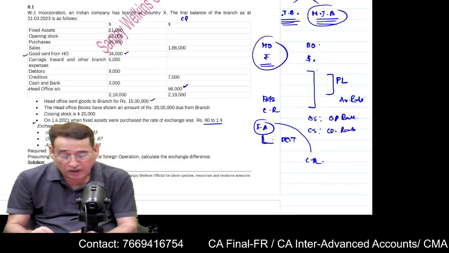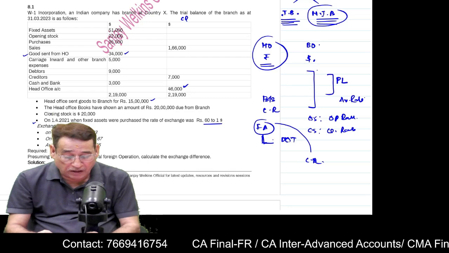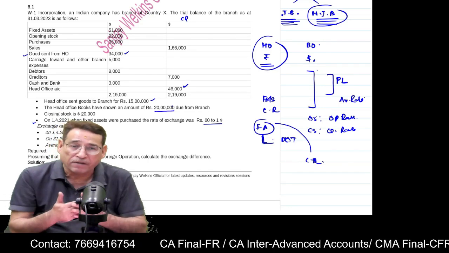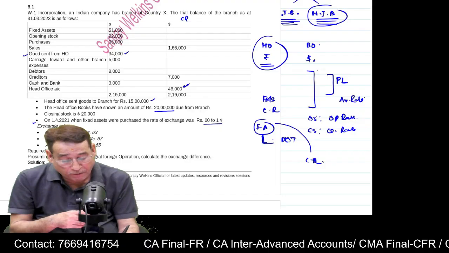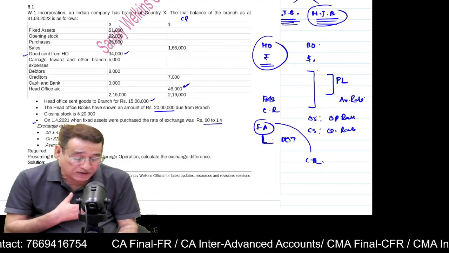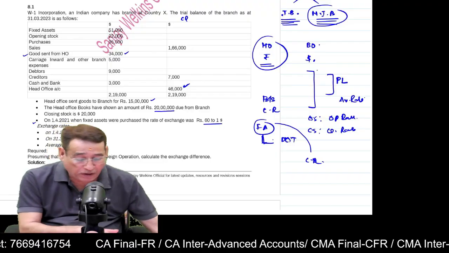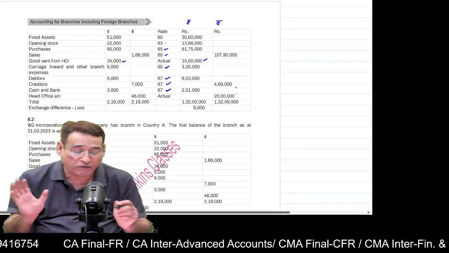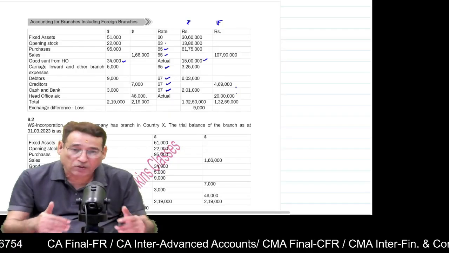Is it clear to you? Now, in this case, again it will be given to you that head office books show that we have to take 20 lakh. Branch is saying we have to pay $46,000 and we are claiming we have to receive rupees 20 lakh. So value of 46,000, you write 46,000 and you write corresponding value 20. This is how you are going to translate.